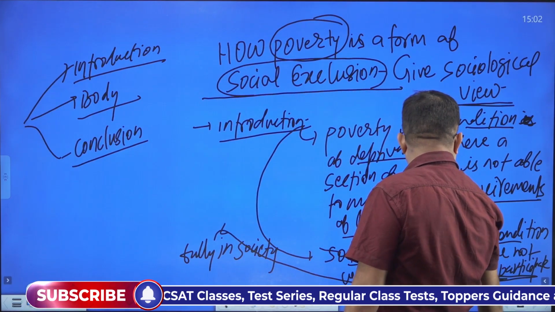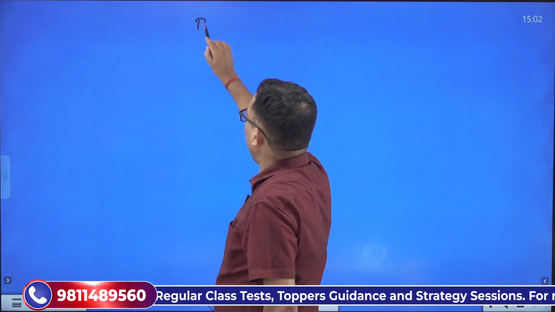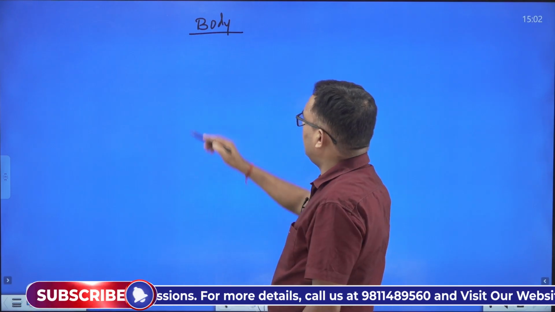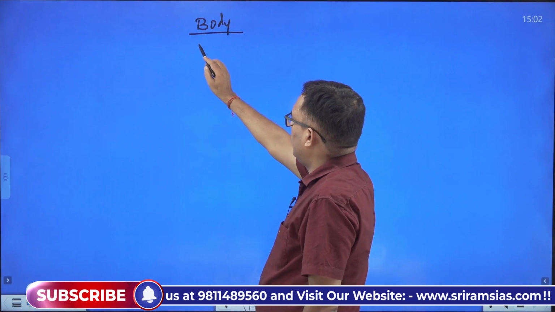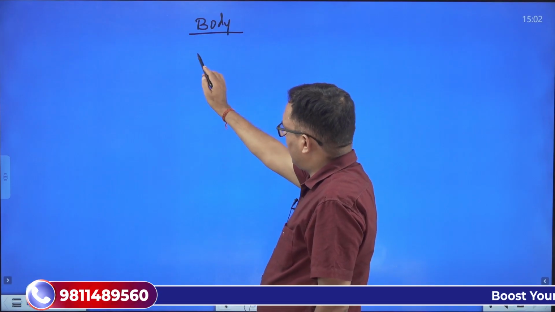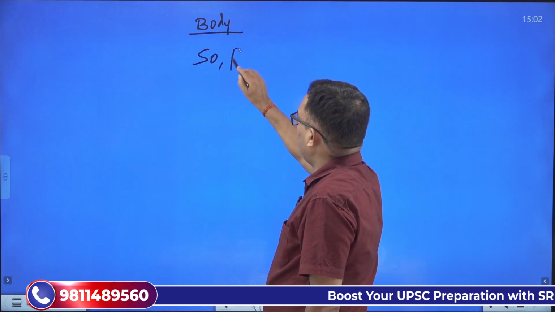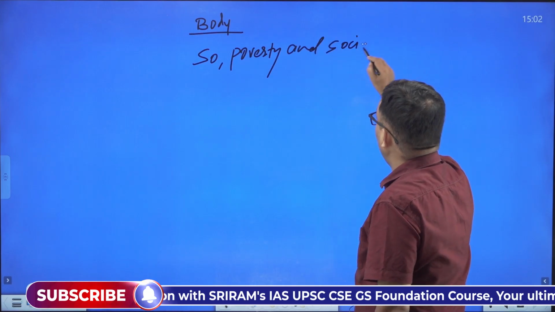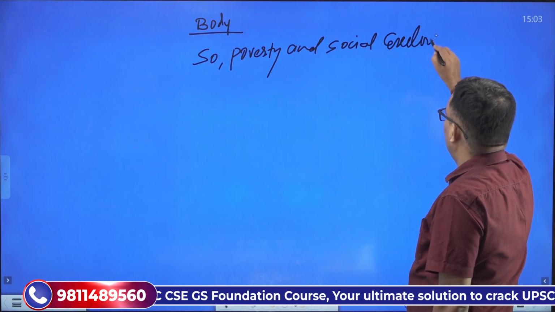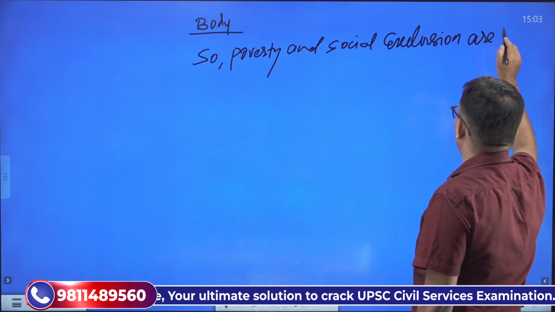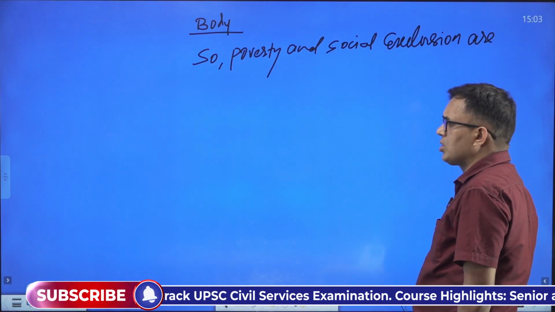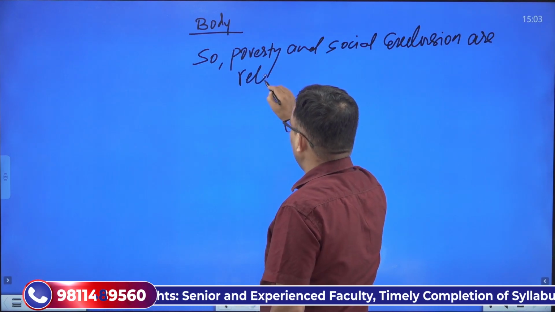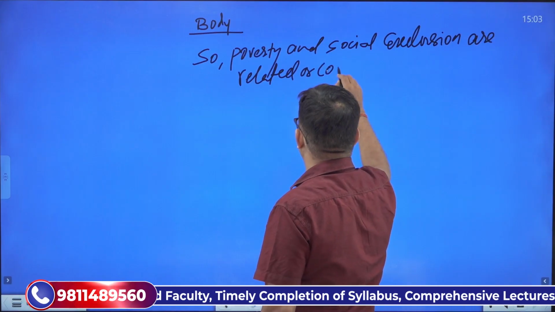In the body part, what we are required to mention is that poverty and social exclusion are related or connected, right?